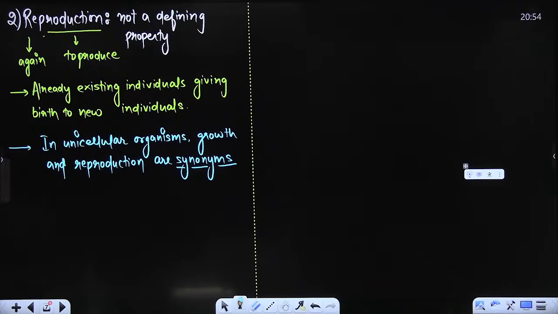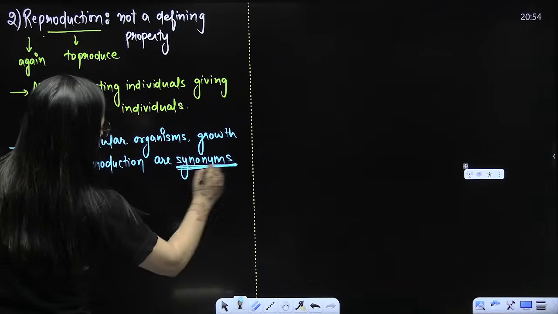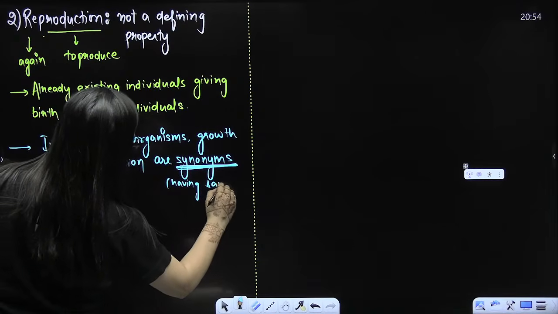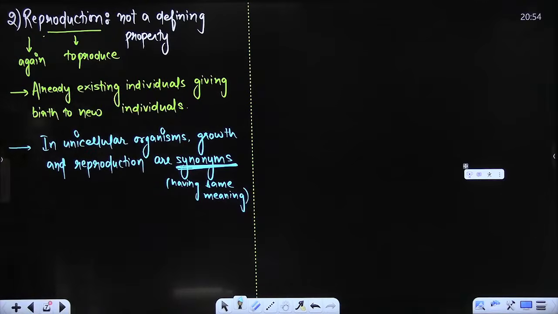And yes, we know that unicellular organisms like your bacteria, algae, amoeba, whatever example you want to take, these are the synonyms. Synonym means having same meaning. What's that, bacha? It means having same meaning. Am I clear?